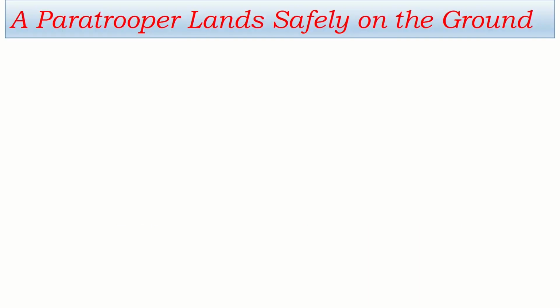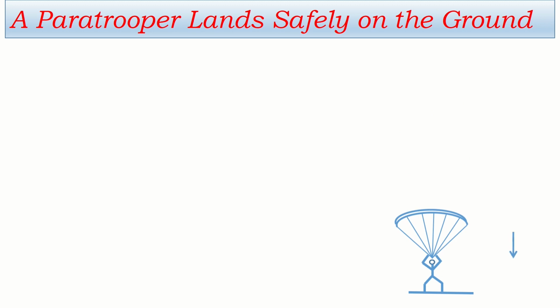Look at this. There is another famous question. A paratrooper lands safely on the ground. How is it possible? We can answer this way. Say this is a paratrooper and the area of the parachute is very huge, and air resistance increases with the increase of surface area. If he jumps from an aeroplane, then landing is safe. The reason is very simple.